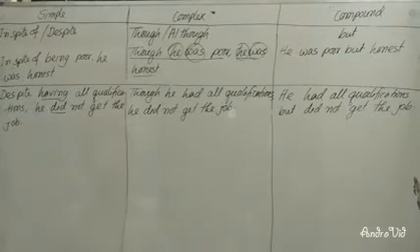Dear learners, I hope it is clear here. You can see in simple, despite having all qualifications, he did not get the job. In complex, though he had all qualifications, he did not get the job. In compound, he had all qualifications but did not get the job. Dear learners, I hope it is clear to you.